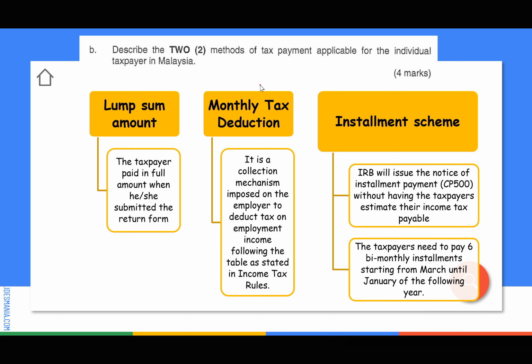In the CP500, guys, there are 6 copies, because for the installment scheme you need to pay 6 times. So every month, our taxpayer needs to pay using CP500 based on the date given in the CP500, not more than, if I'm not mistaken, 30 days, guys. If you pay later than that, on day 31, then you will be penalized 10%. So these are the 3 methods that you can use to make your tax payment.